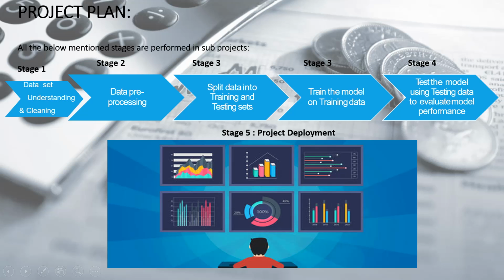The project plan is divided into different stages. These stages can be carried out in different sub-projects. So it starts with data set understanding and cleaning, and then data pre-processing, which involves transformation and observation, and we start with the testing set and training set. We divide the testing set and training set, and then fit them into the built classifier, and then compare the classifiers with the help of a confusion matrix, and then come up with a final model, and then finally deploy the project.